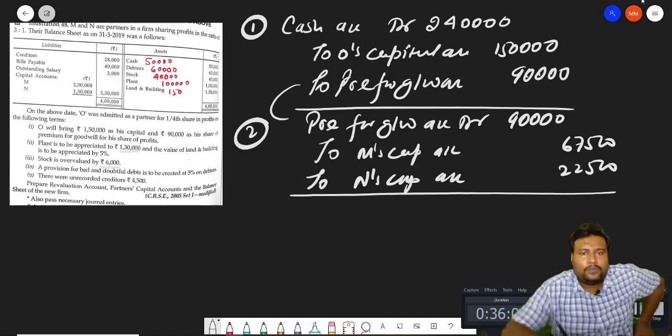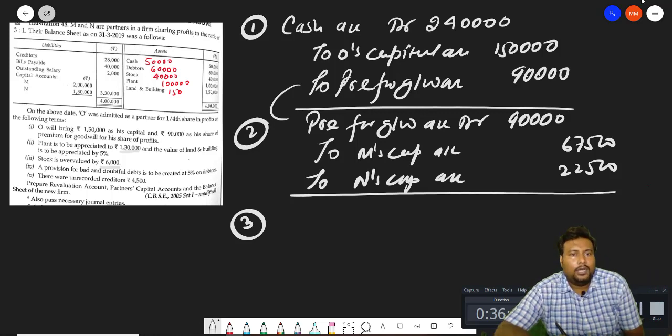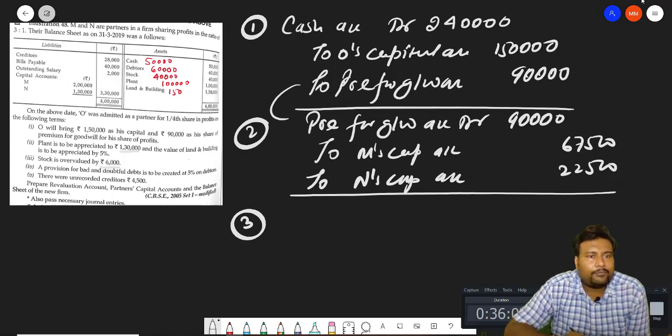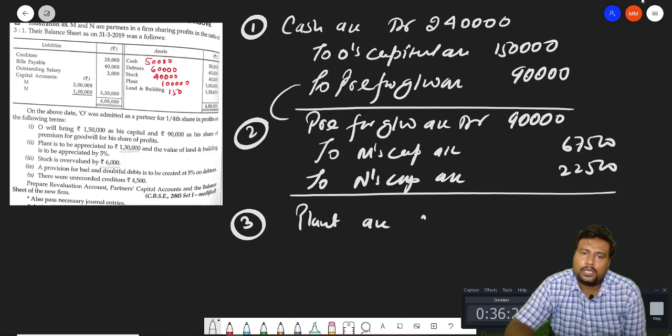Now we have to find out in which question we have a profit. So we have profit in the second one. Plant is appreciated to 1,30,000 and value of land and building is appreciated by 5%. Already we opened the revaluation account, from there also we can take it. So here we will increase the plant account, debit.